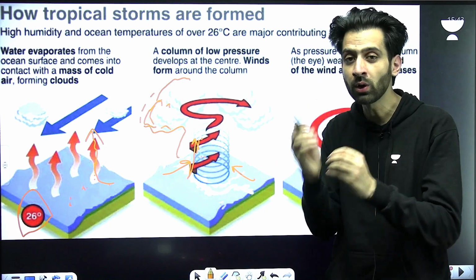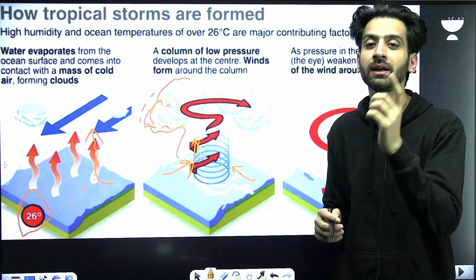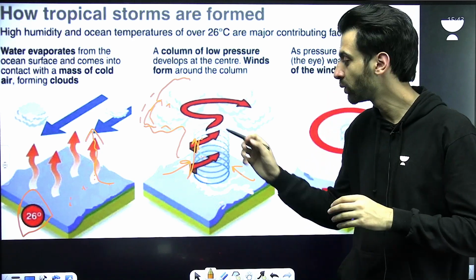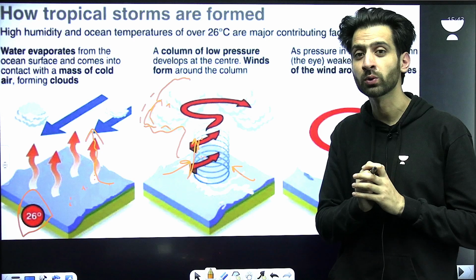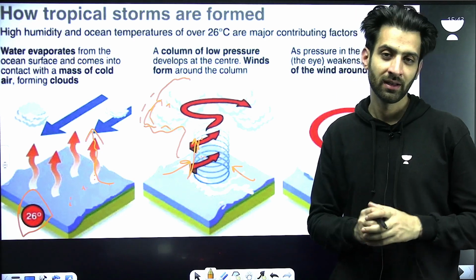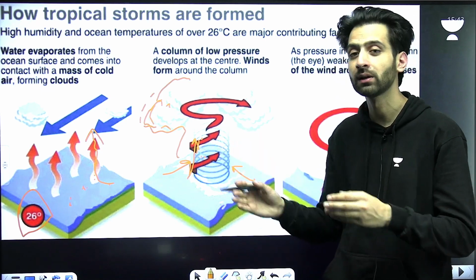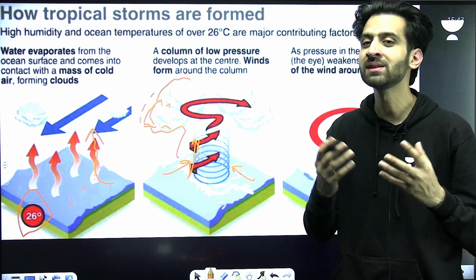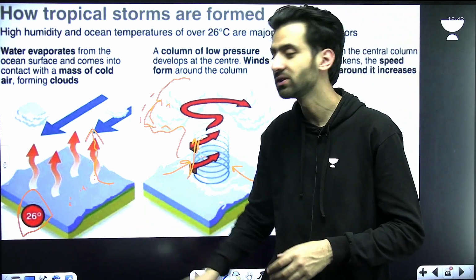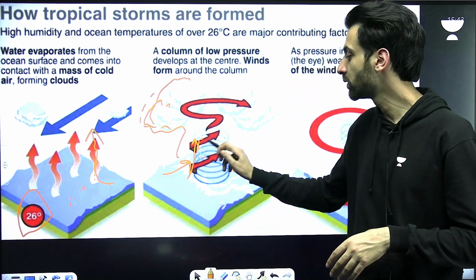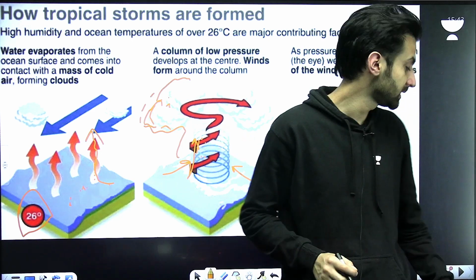Coriolis force will not allow the air to ascend in a straight direction, but in a rotating manner. Is it clear how the Coriolis force will play its part? Now, if you know about the Coriolis force, then it is zero at the equator. If it is zero at the equator, then it is not possible for the tropical cyclone to develop at the equator, because there is no Coriolis force. So I hope you have understood how the sea surface temperature will play its part, how the Coriolis force will play its part, and how the latent heat of condensation plays its part.